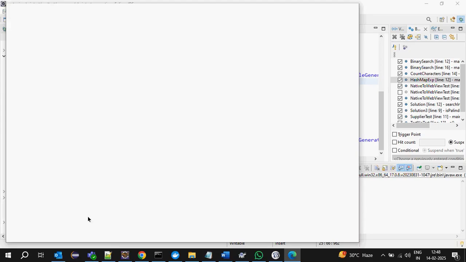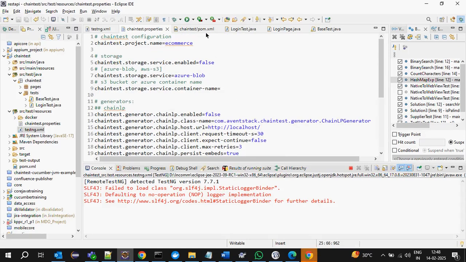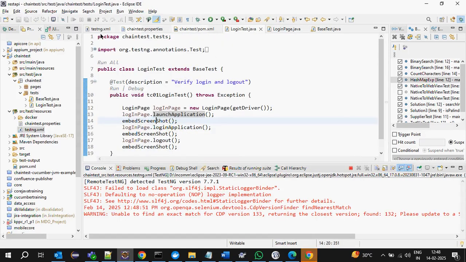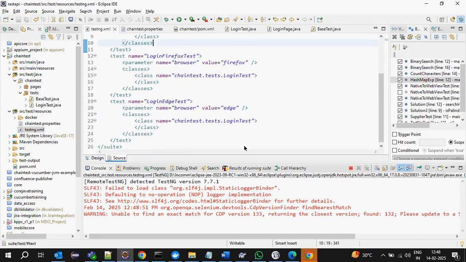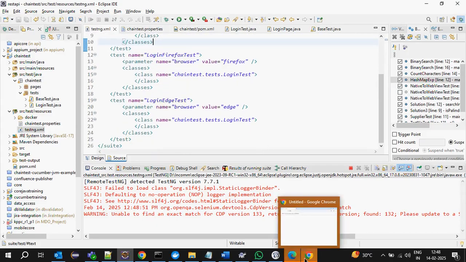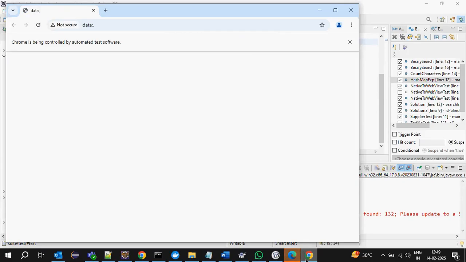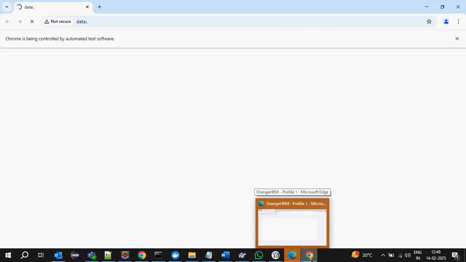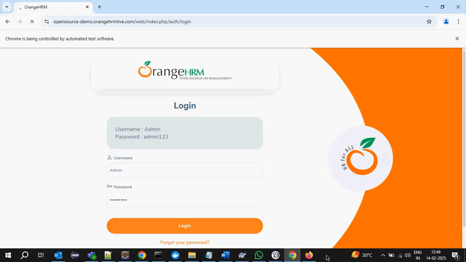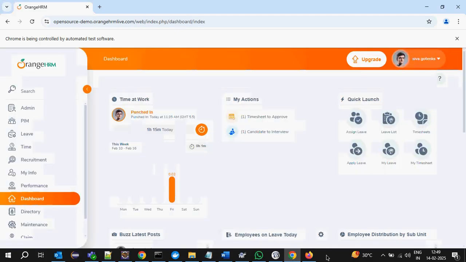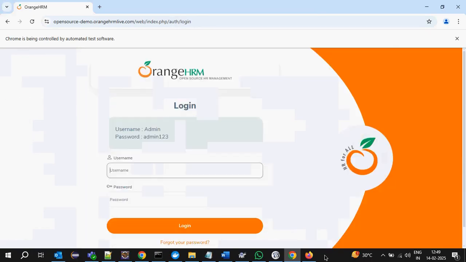I'm executing these three test cases in parallel. For cross browser testing, I am executing the same test case on Chrome, Firefox, and Edge. Chrome was a little bit fast, then Edge, then Firefox is a little bit slow. Edge is done first now, rather than Chrome. Just login and logout, a simple test.